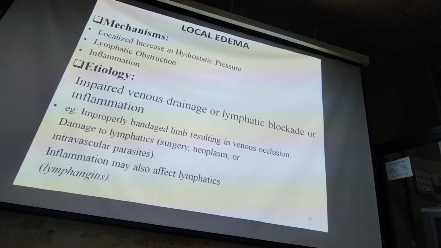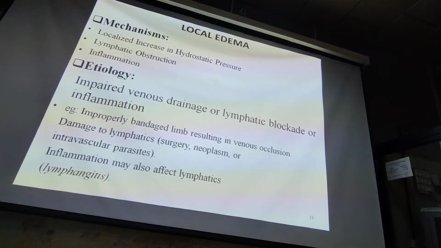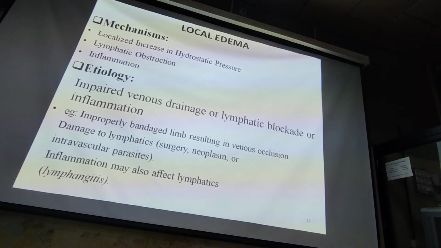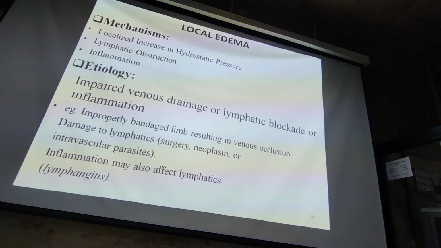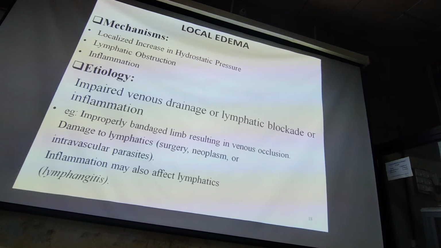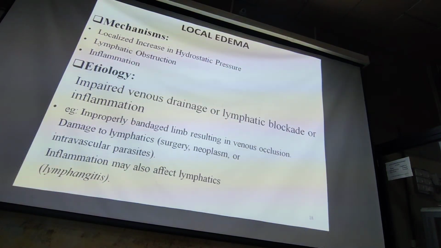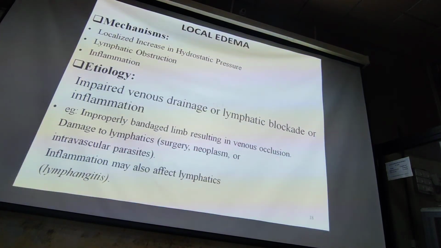So in localized edema, which are the factors? Increase in capillary hydrostatic pressure, lymphatic obstruction and inflammation. Etiological factors are impaired venous drainage, lymphatic blockage or inflammation. Improperly bandaged limb results in venous occlusion, damage to lymphatics by surgery, any neoplastic lesion or parasites.